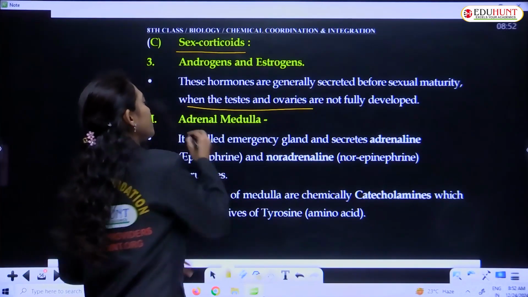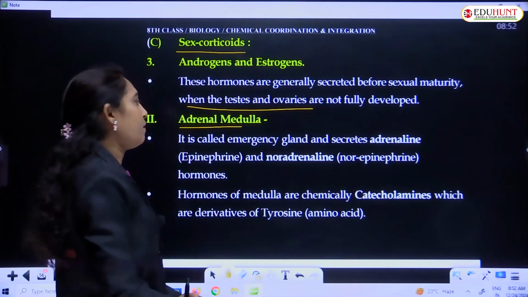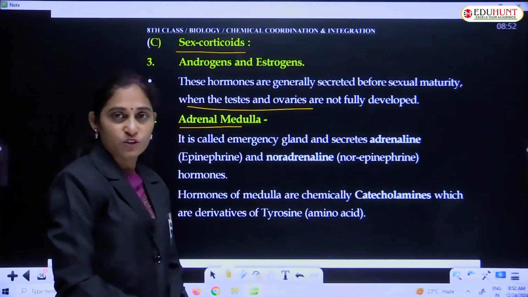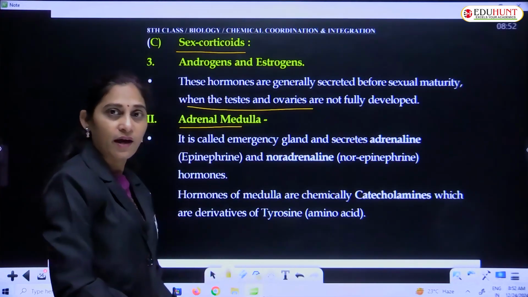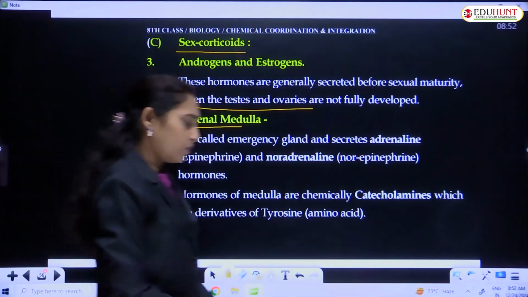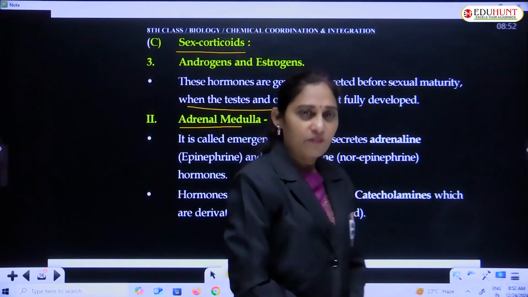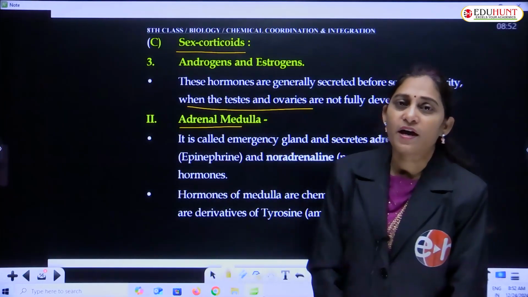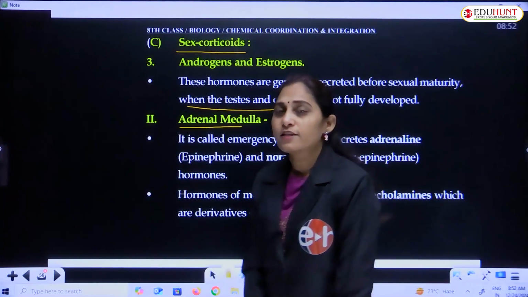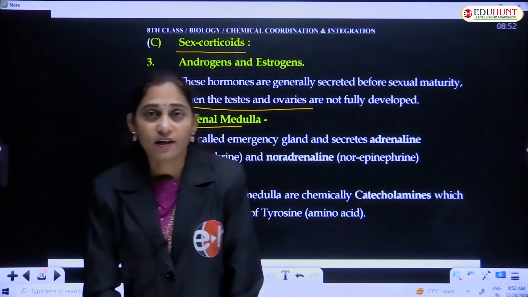And next one is the adrenal medulla, the middle region of the adrenal gland. So we have seen the adrenal cortex, the peripheral region of the adrenal gland.